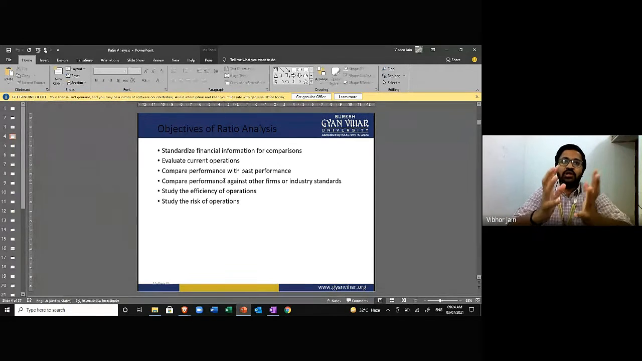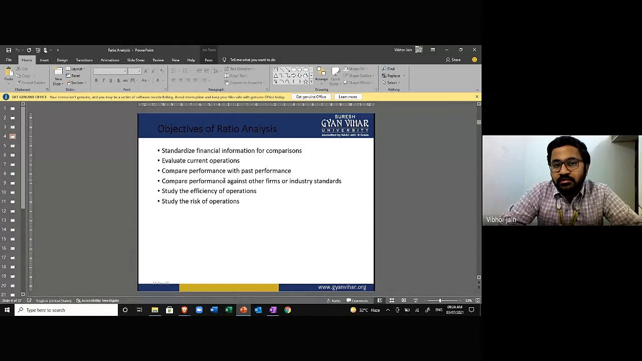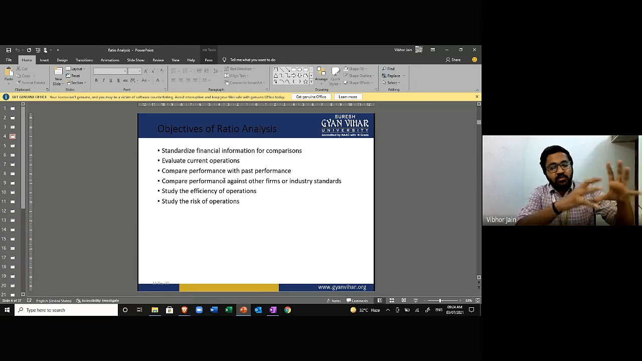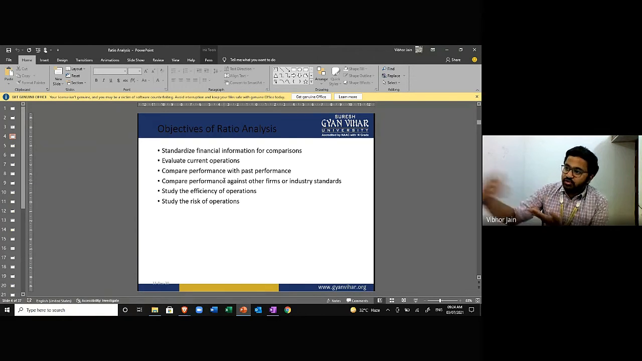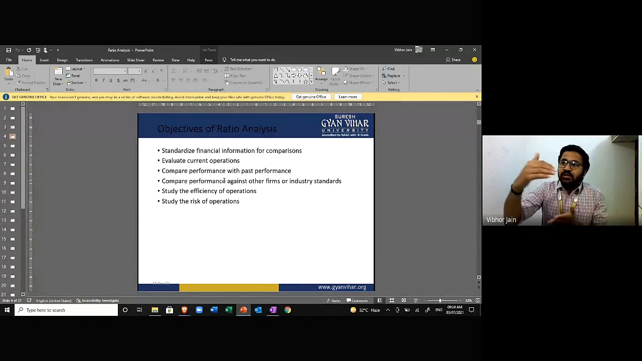For example, if you're calculating the cost of goods sold ratio, the formula is cost of goods sold upon sales into 100. So what are we trying to calculate? We're trying to calculate what percent of my sales is lost in cost. If you're selling goods for rupees 100, then 80 rupees is your cost. That is not good. You'll try to reduce the cost, so that as compared to 100, it should get to 70, then 65.